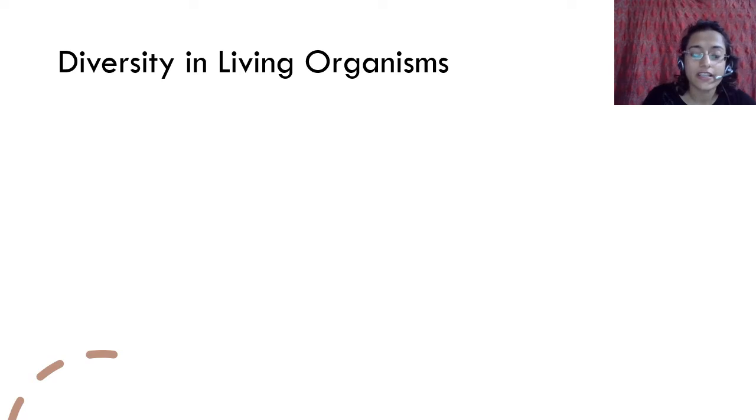So, firstly, we are going to be talking about the meaning of the word diversity. The name of the chapter is Diversity in Living Organisms. But what does diversity mean? Diversity means variety or the presence of different things. There's a variety of living organisms. There's not just one kind of living organism. There are so many. बहुत टाइप के organisms होते हैं. So बहुत अलग अलग टाइप के organisms होते हैं. That is a variety. That is diversity in living organisms.